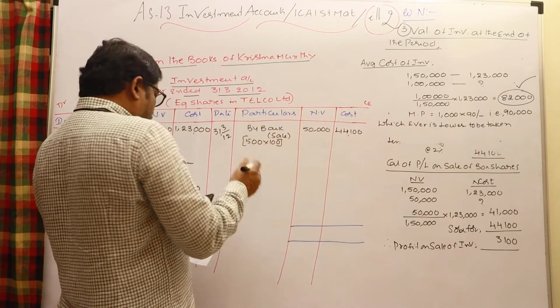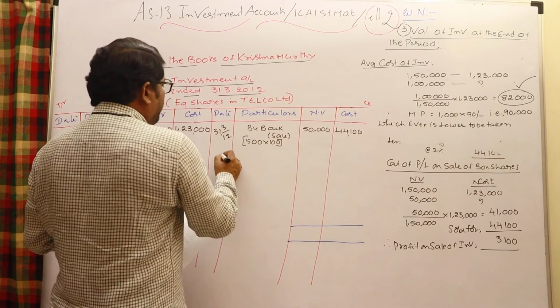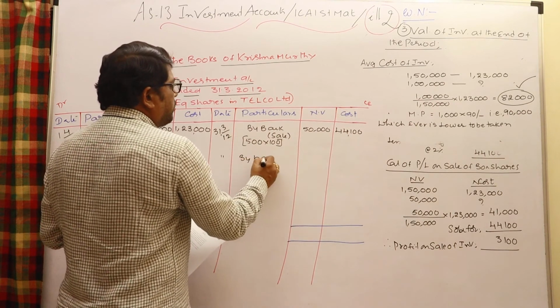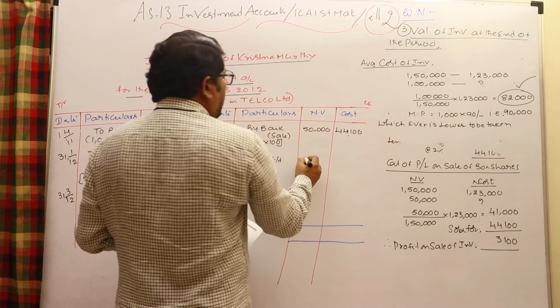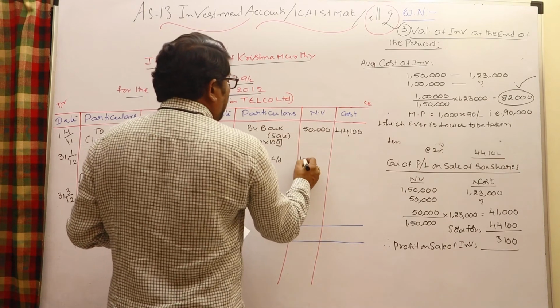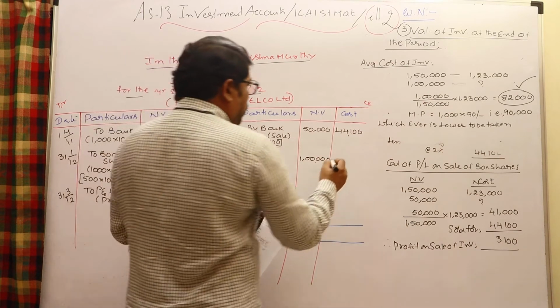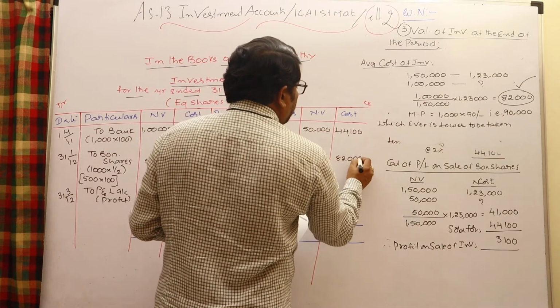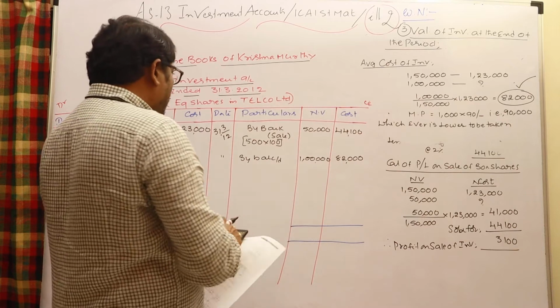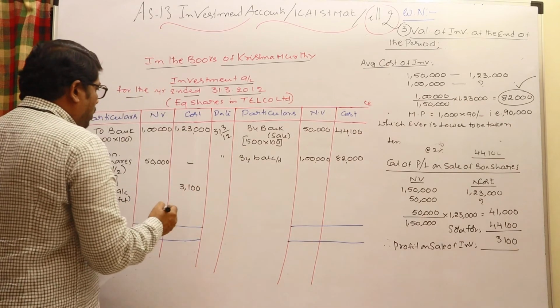Okay. Therefore, right there, by balance carried down, 1,000 investments are there. Their nominal value 1 lakh, and I can take at cost 82,000. Okay, that's all. No more items. Just go for the total of both sides.